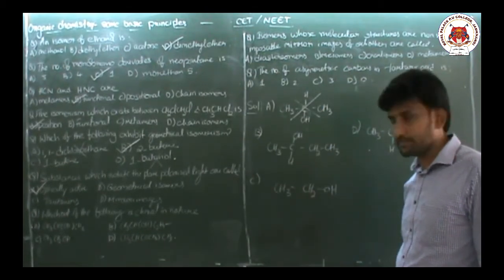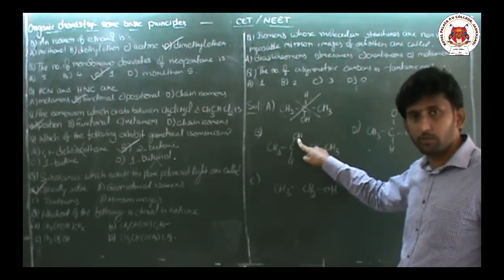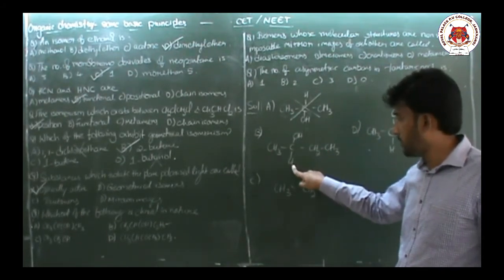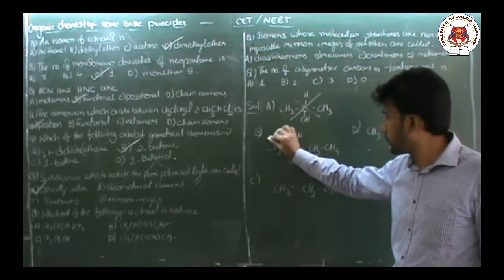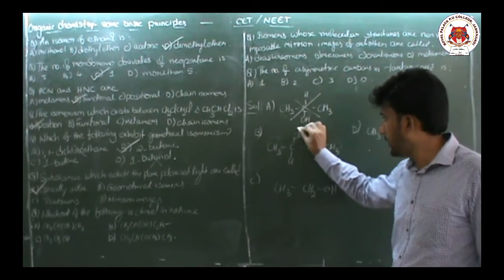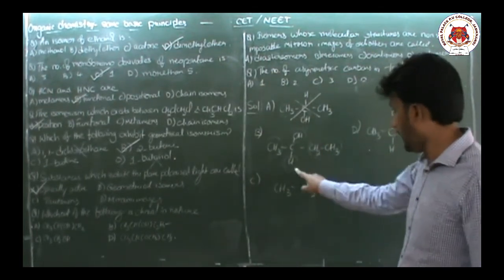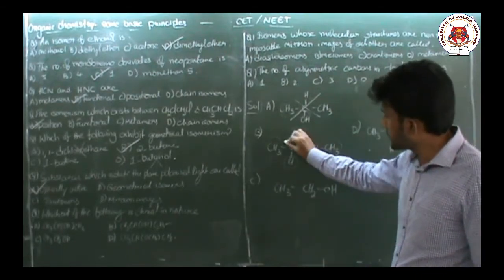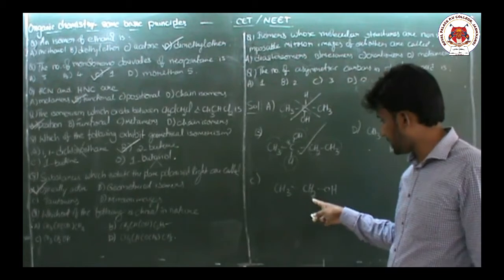This carbon contains one alcohol group, one methyl group, one hydrogen group, one ethyl group. So 4 different groups: methyl, ethyl, alcohol, hydrogen. So this carbon is chiral carbon. Check here.